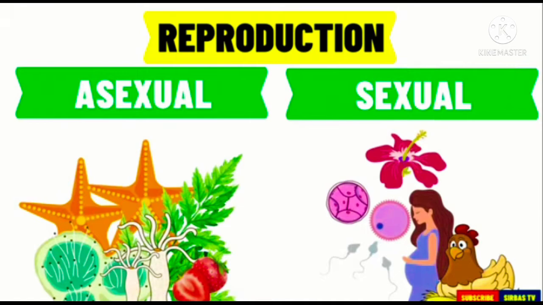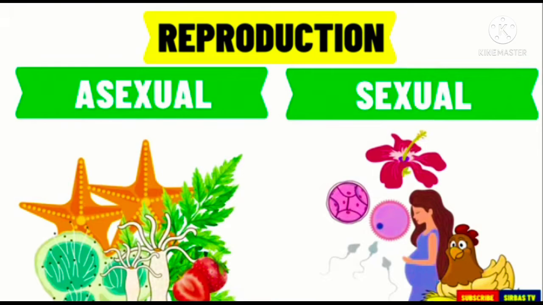Let's go forward to asexual reproduction. Asexual reproduction produces offspring that are genetically identical to the parent because the offspring are all clones of the original parent. Asexual reproduction produces new organisms from a single parent. An offspring produced from asexual reproduction has the same genetic information as the parent. Thus, it is identical to its parent. Binary fission, budding, fragmentation, and parthenogenesis are some methods of asexual reproduction.